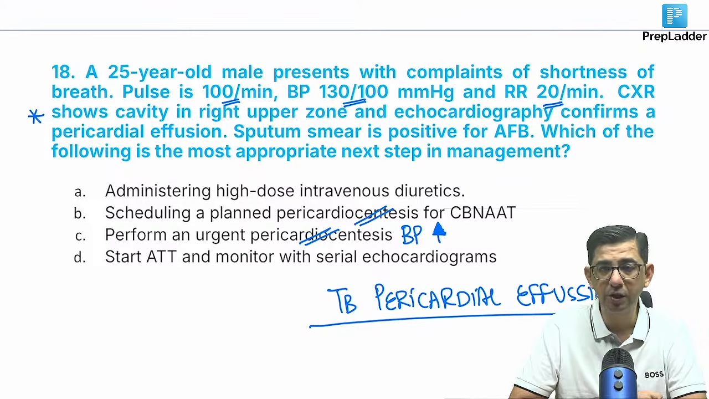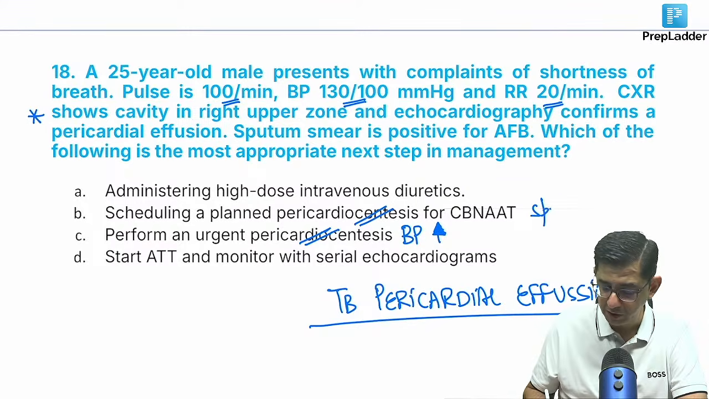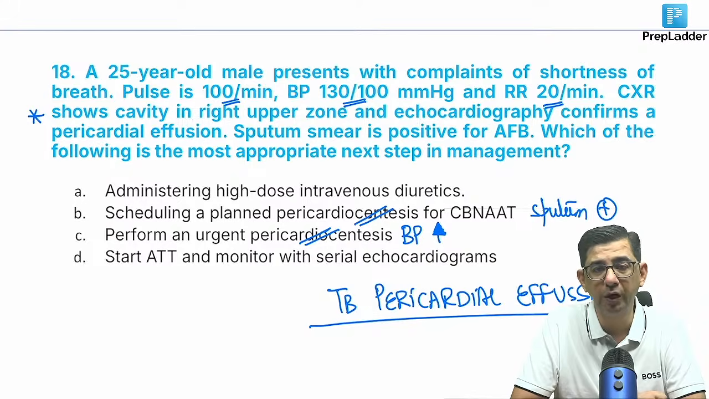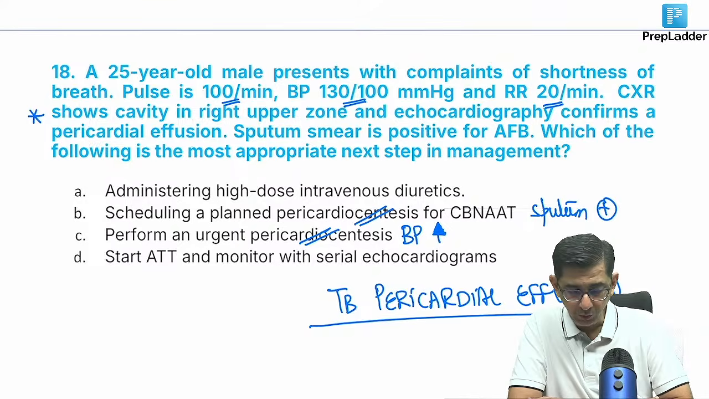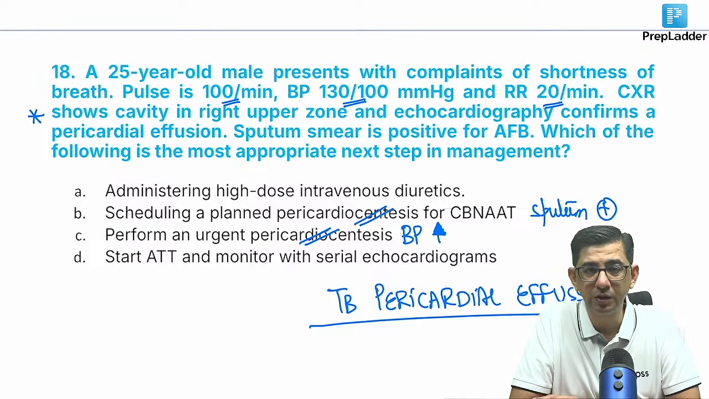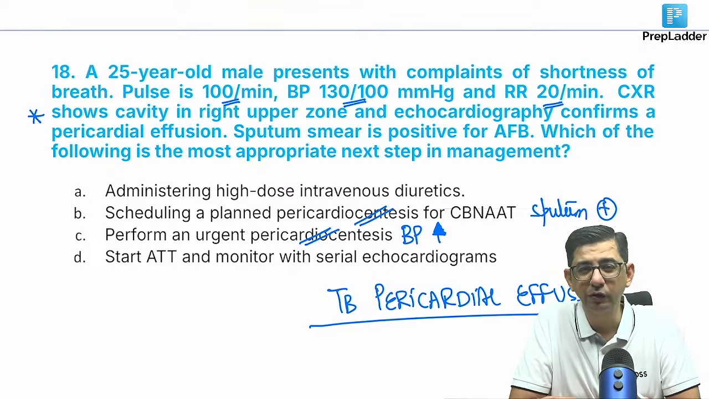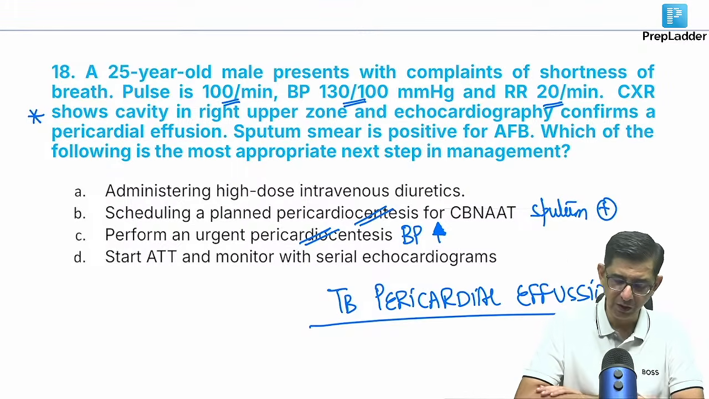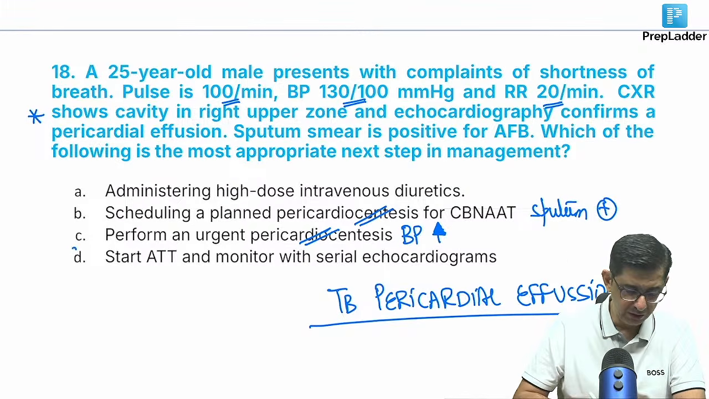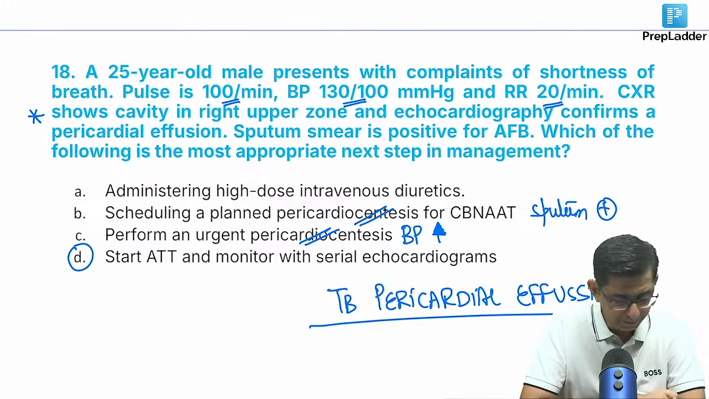And for diagnostic purposes, if the person is already sputum positive for acid-fast bacteria, then there is no point in doing option B also. So B and C are ruled out. I'm left between two. One is giving diuretics, but there's no pulmonary edema present in this case at the moment that I need to give high dose IV diuretics. So it's just start ATT and monitor the patient with serial echocardiograms. The correct answer for this one is option D.